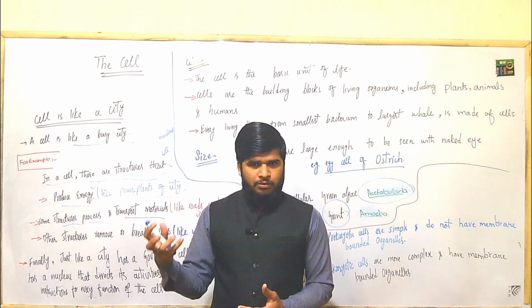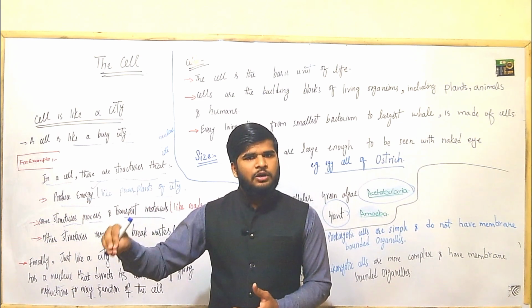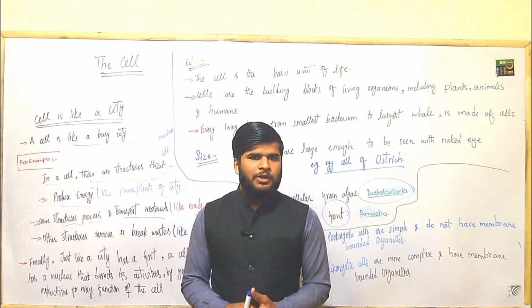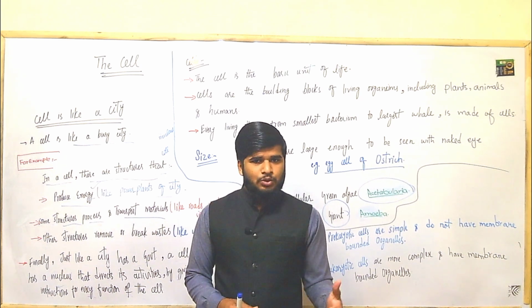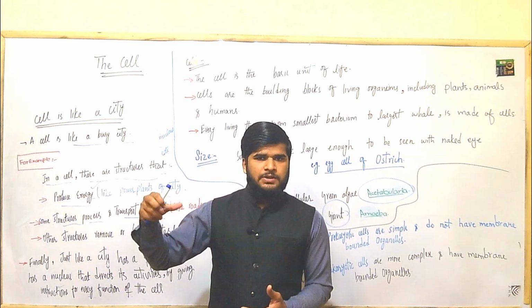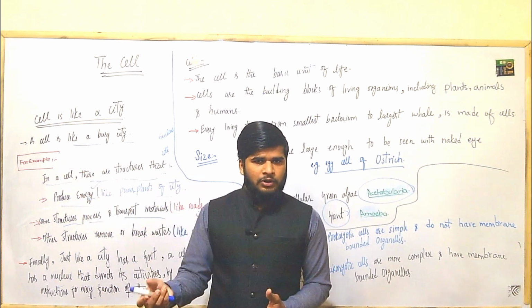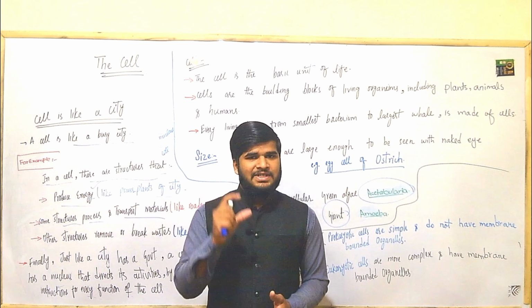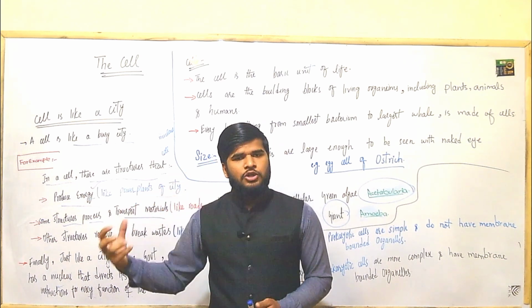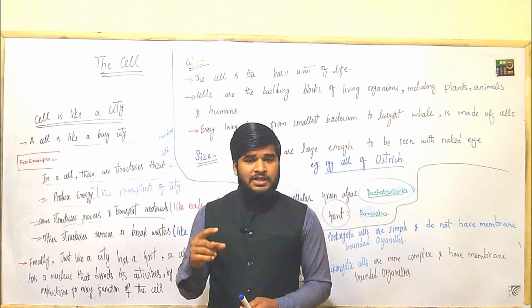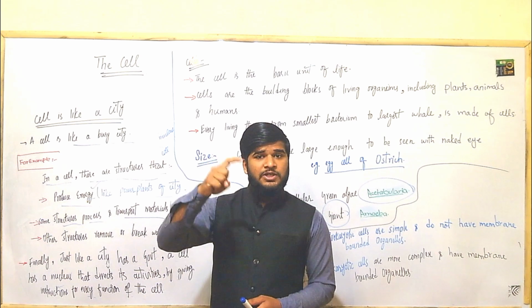Rough endoplasmic reticulum has ribosomes. Ribosomes make proteins on rough endoplasmic reticulum, and after making proteins, it transports them to smooth endoplasmic reticulum. Smooth endoplasmic reticulum has a tubular structure. What does it do? It transports the material that has been made in the rough endoplasmic reticulum, and then it is further released as a vesicle that is budded off from smooth endoplasmic reticulum. Now the vesicle that separates from smooth endoplasmic reticulum will go to Golgi apparatus.